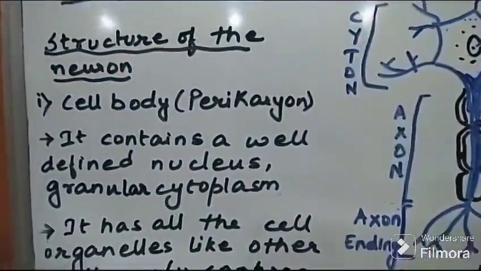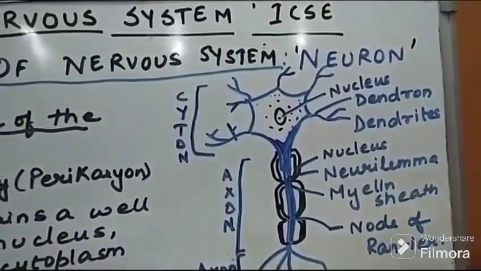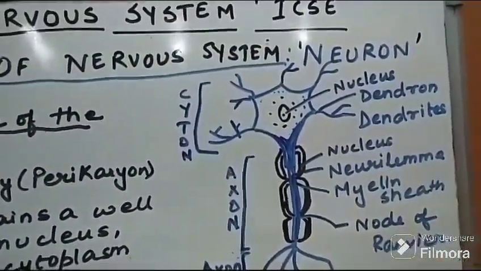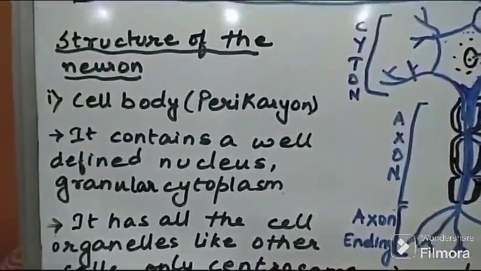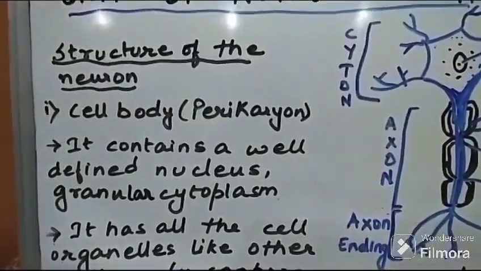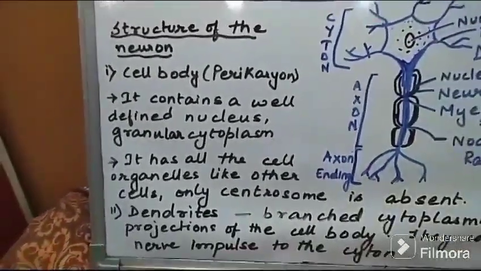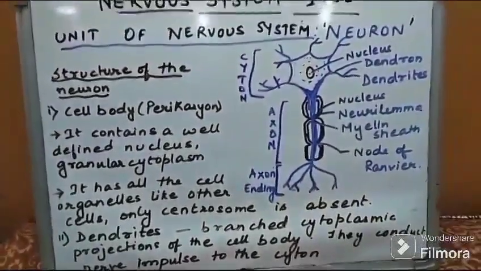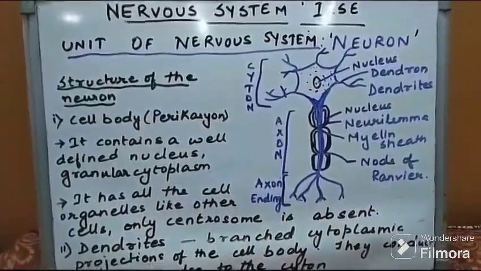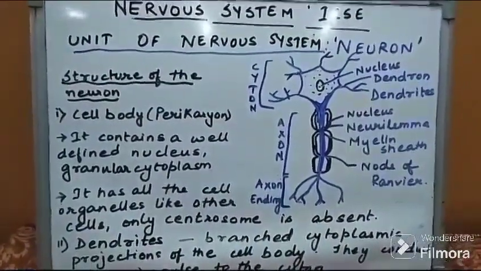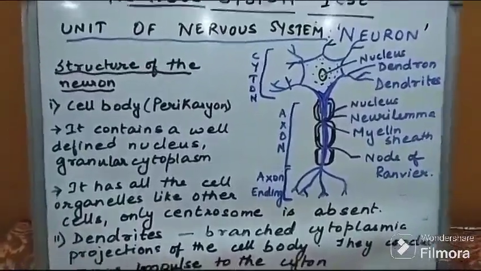The cell body has all the cell organelles like other cells, only the centrosome is absent. So remember, the nerve cell, as it does not have a centrosome, has already lost the ability to divide.